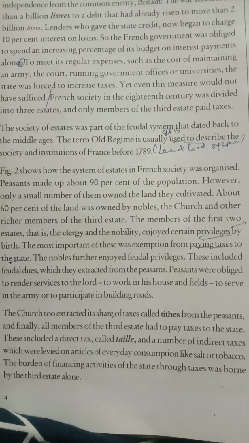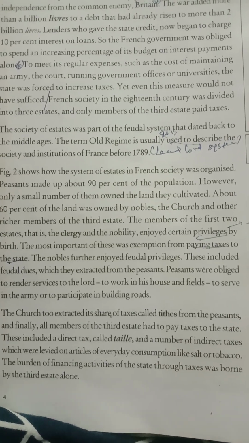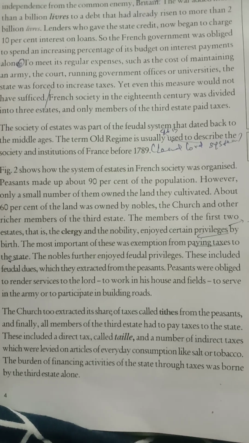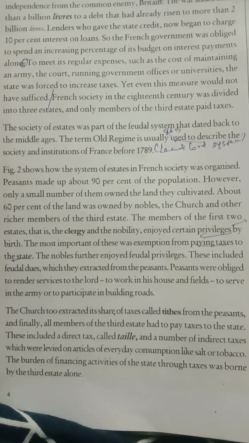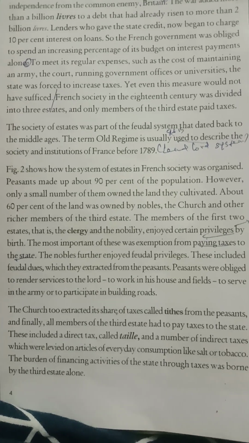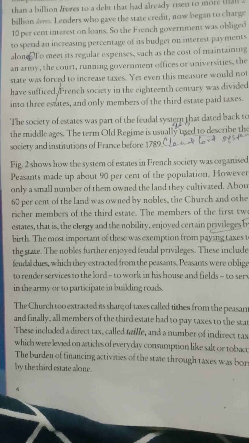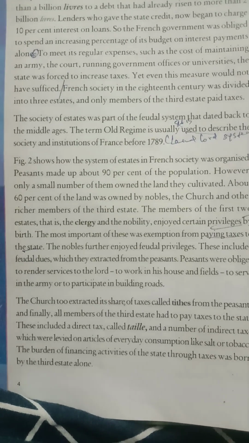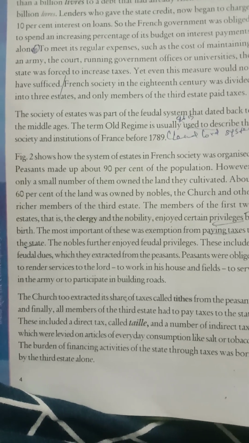But here the 13 colonies, that is American colonies, were under the control of Britain, and the Americans wanted to come out of that by getting independence. So at that time, France helped these 13 American colonies to gain their independence from its common enemy, Britain. This is the third one.